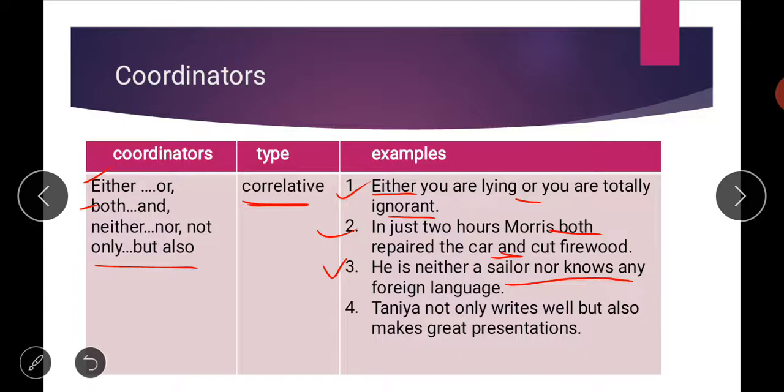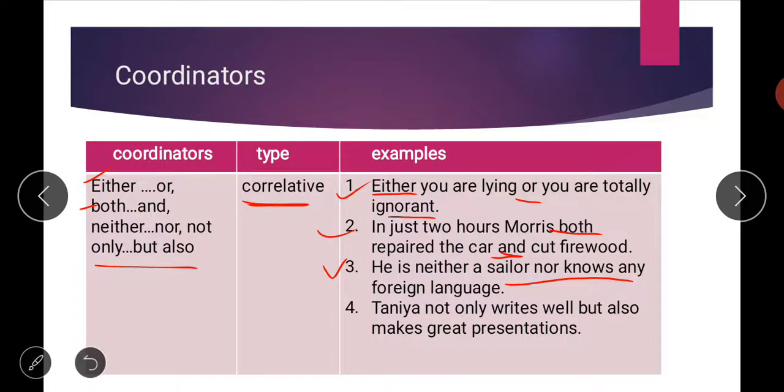When you have to tell both things in a negative sense, you can use the combination of these two words, neither...nor. Foreign language means the language of another country; like English is a foreign language, and French, Spanish, Japanese, Chinese are all foreign languages.